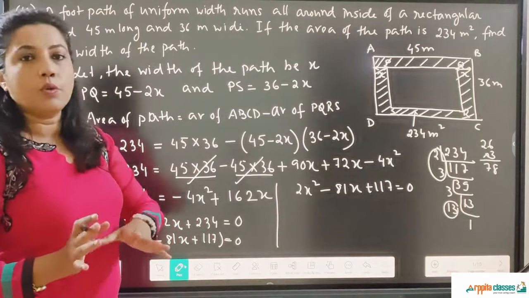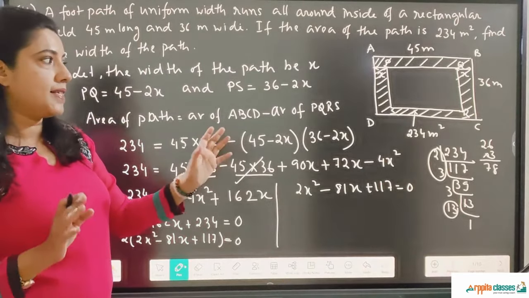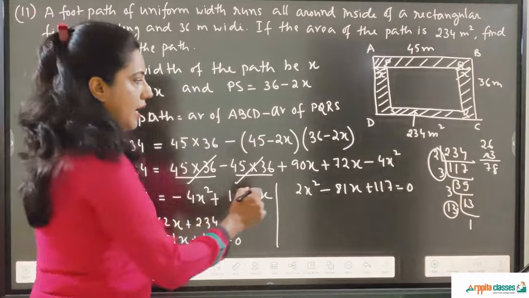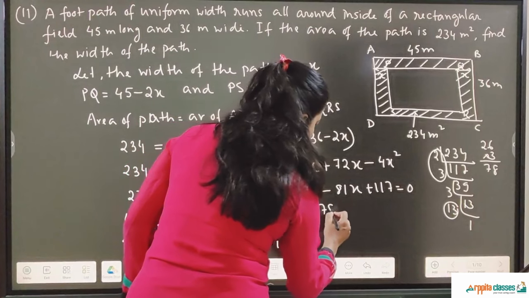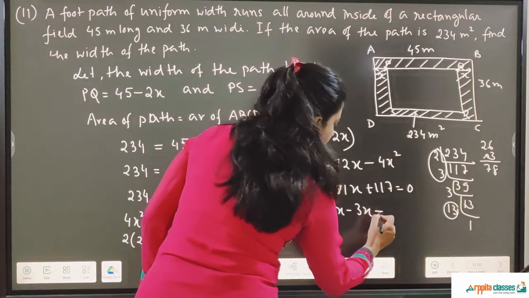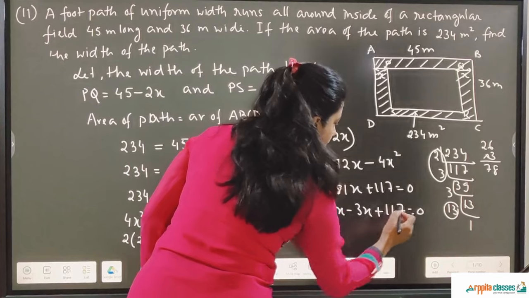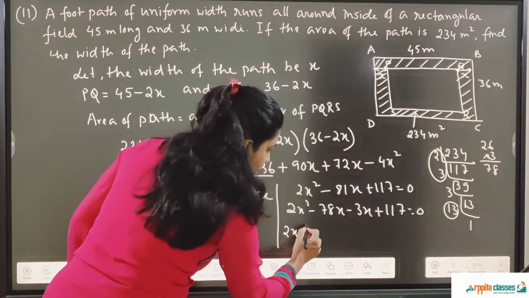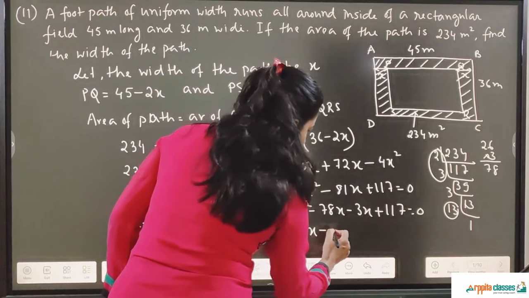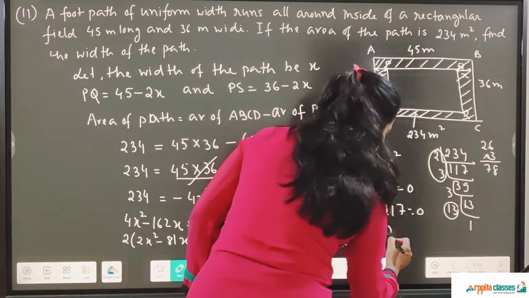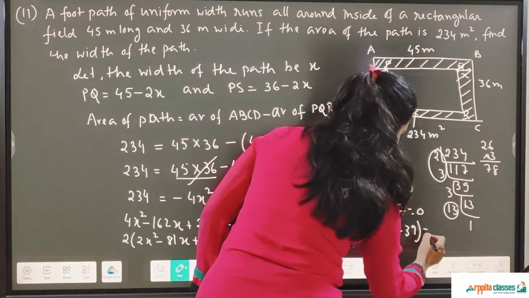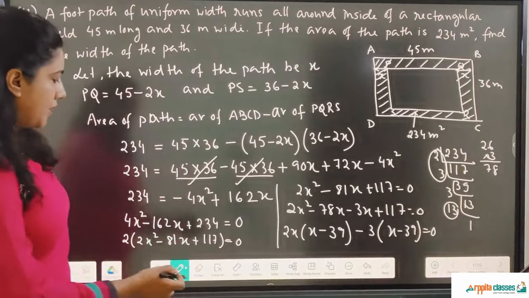So 78 into 3 will give you 234, and 78 and 3 will give you 81. I did minus 81, so I'll write 2x² minus 78x minus 3x plus 117 equal to 0. From here I'll take 2x common, so it is 2x(x minus 39), minus 3 common here, (x minus 39) equal to 0. So I'm getting two factors.